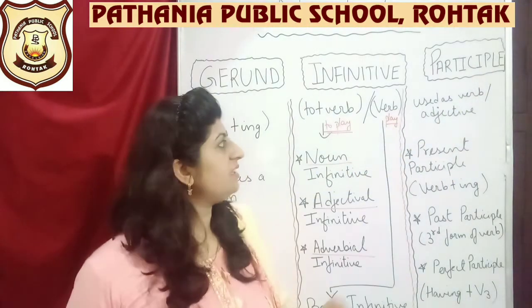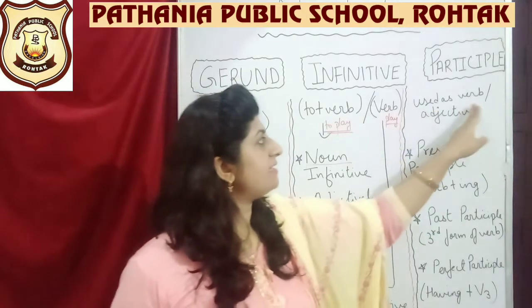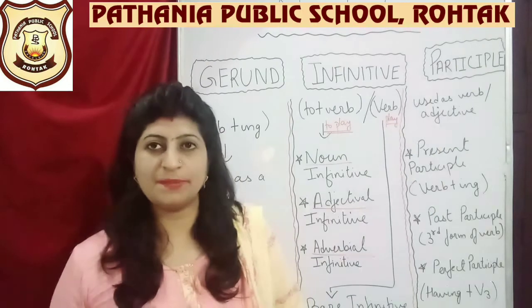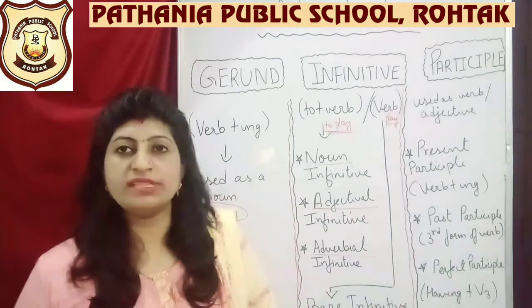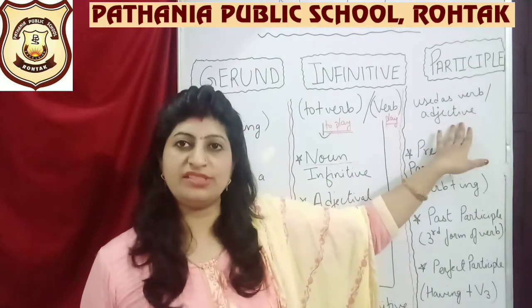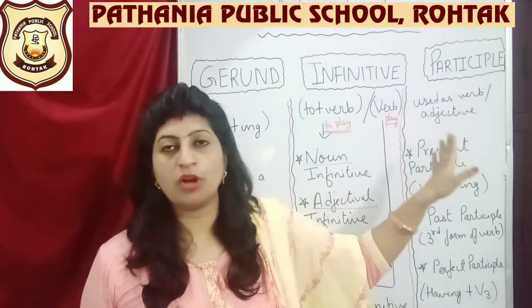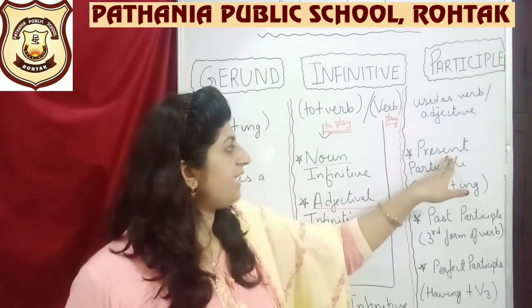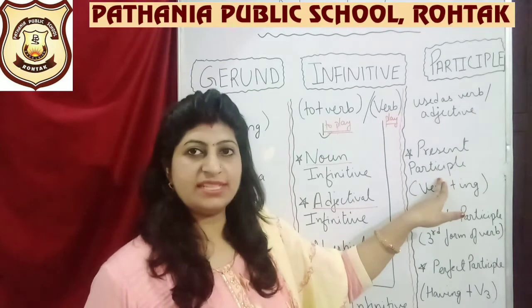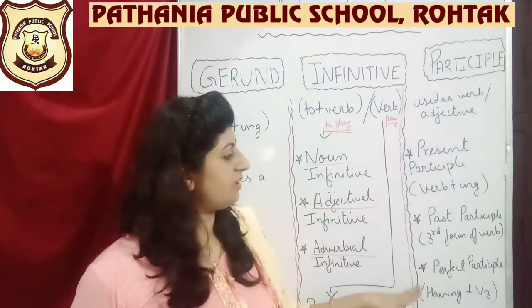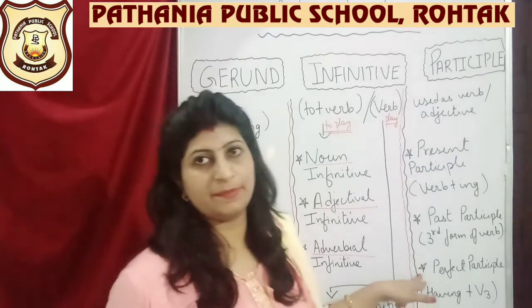Next, come to the participle. In participle, you have used as a word or adjective. So how do we use participles in a sentence? We use it in the form of a verb or we use it in the form of an adjective. Just now I have talked with you about what an adjective means. Next, it can be classified into present participle, secondly past participle, and third is your perfect participle.